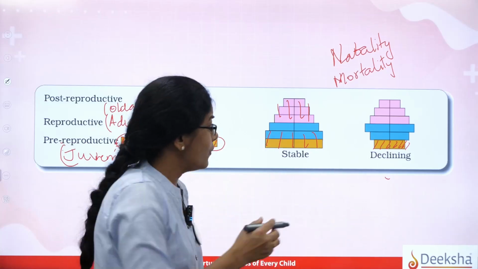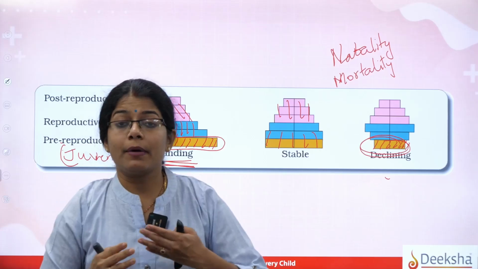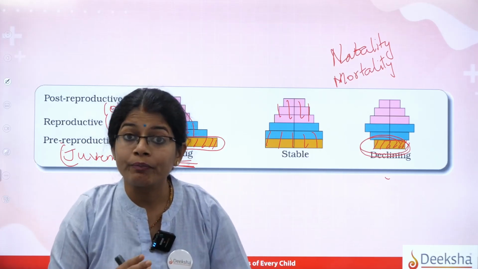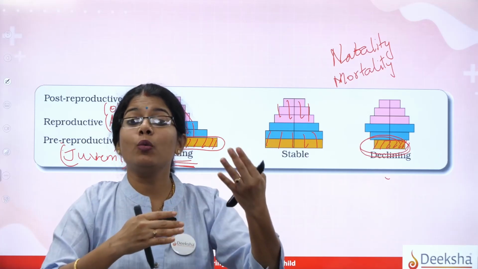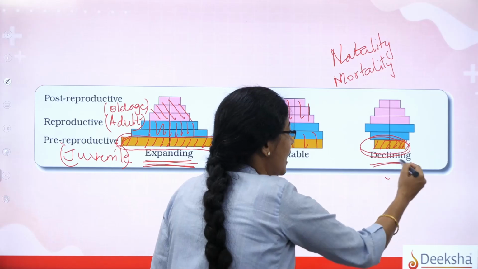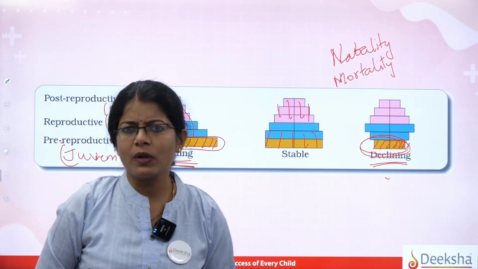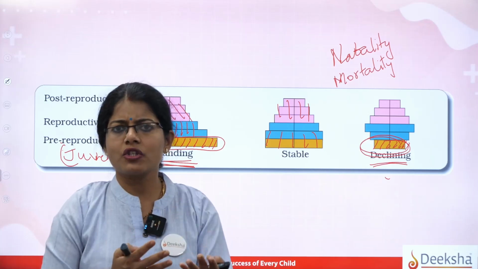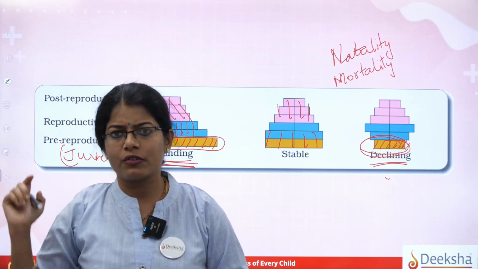So if in the basement you find that the pre-reproductive stage is very low, after several years, definitely that will lead to what? A decreasing kind of population. So that will be called as what? The declining population. So these are the three different types of age pyramid which suggest that that region will show this type of population based on the number of individuals of these three groups.